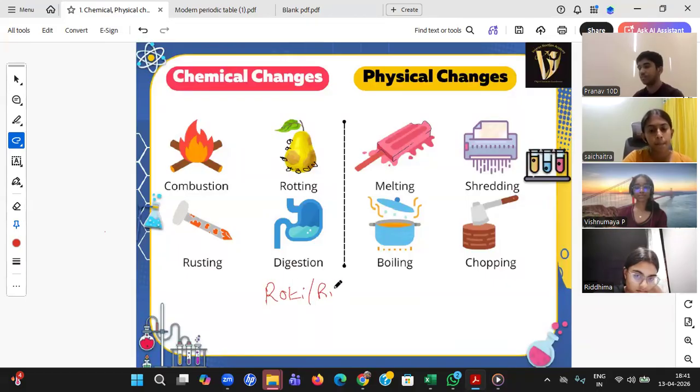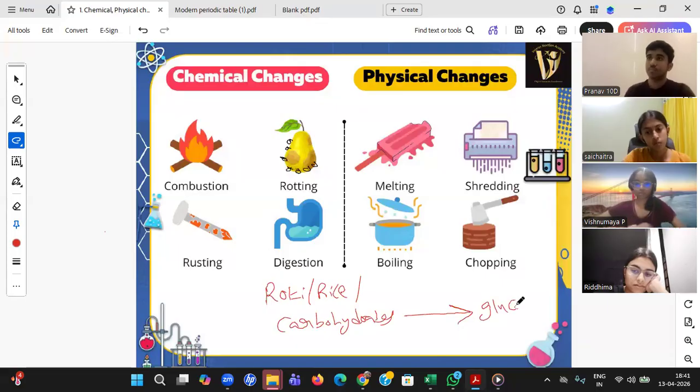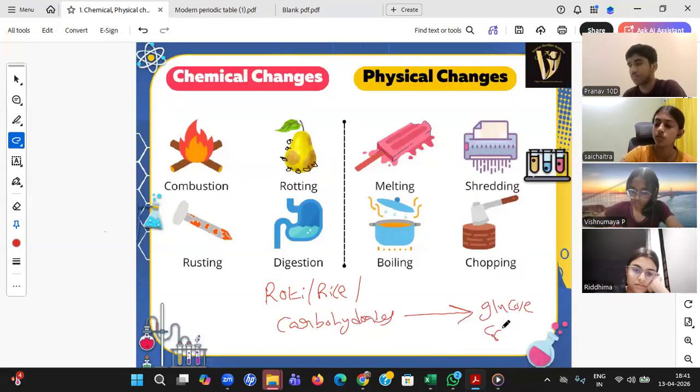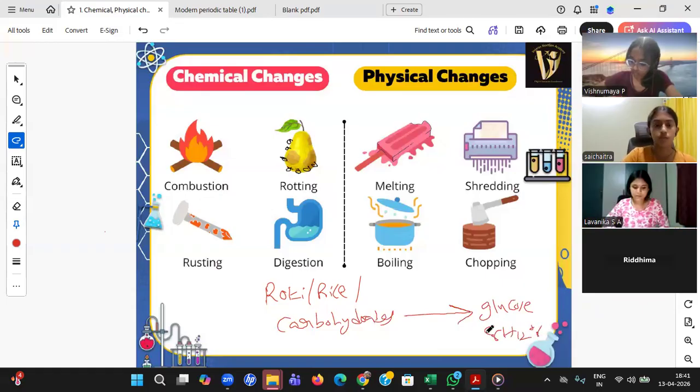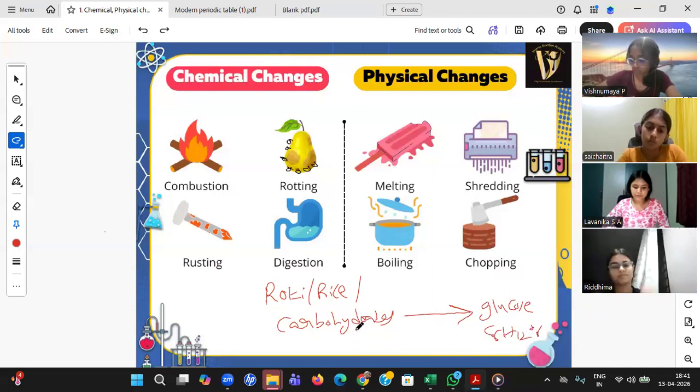Roti, rice, chapati, whatever you're eating, those all are carbohydrates, a complex structure. But whenever it goes into the blood, it is glucose. Simple thing. So complex structure, and C6H12O6, easy structure. So you can see a change of formula, a new compound. You can simply say, sir, carbohydrates to glucose, a new compound is formed. That's the reason it is a chemical change.